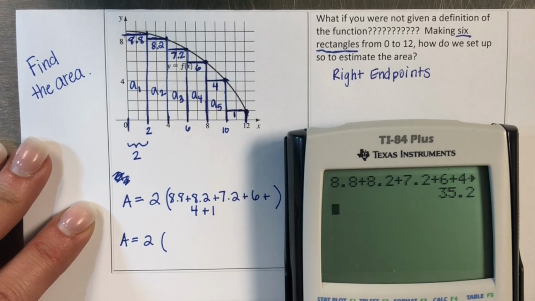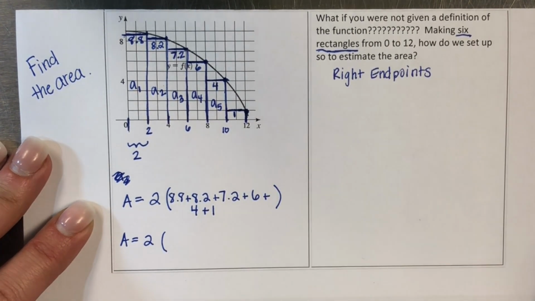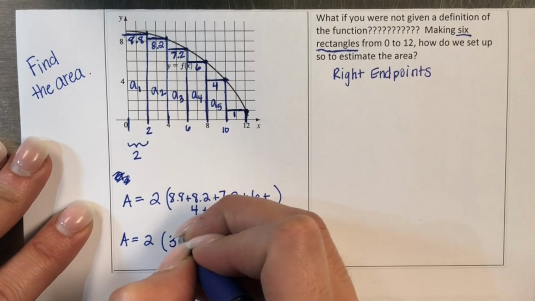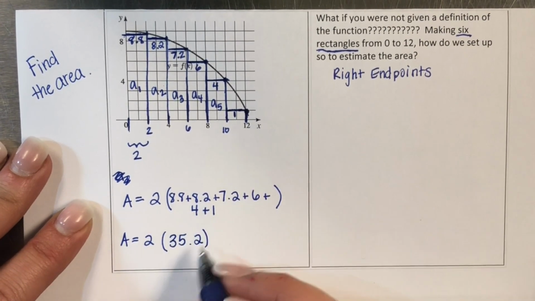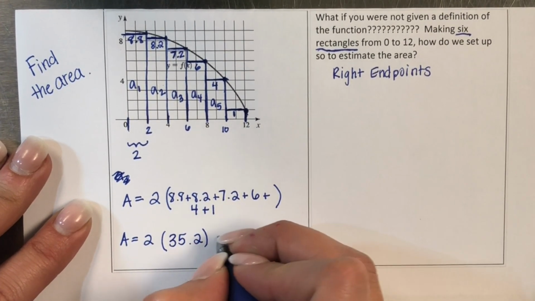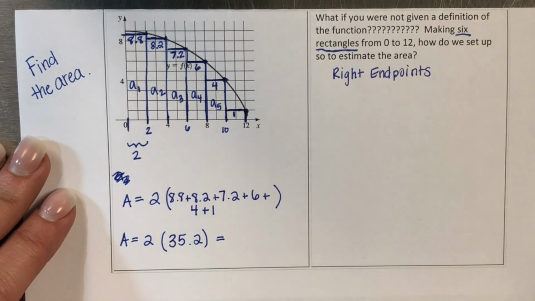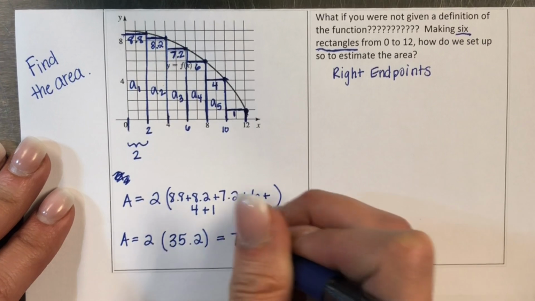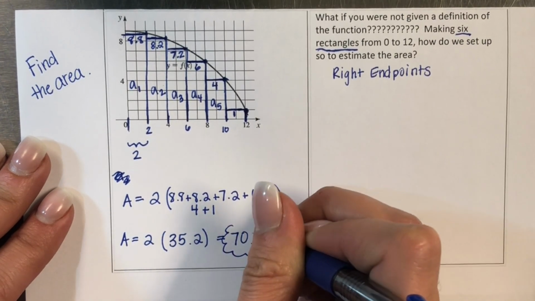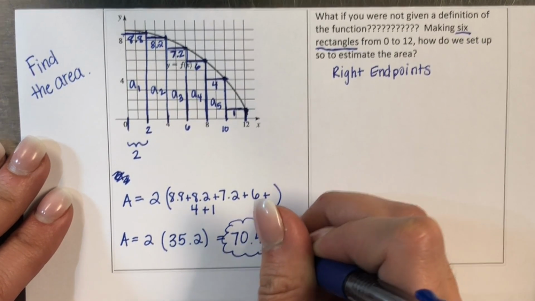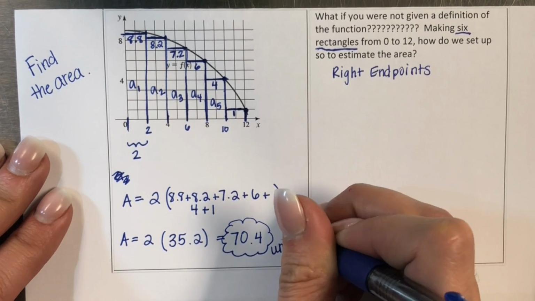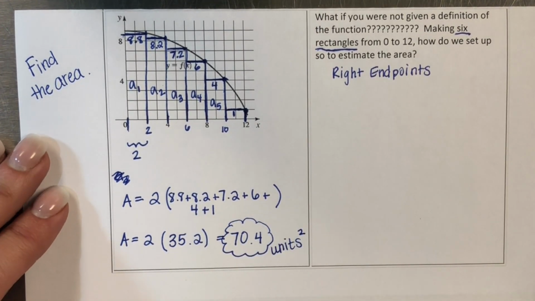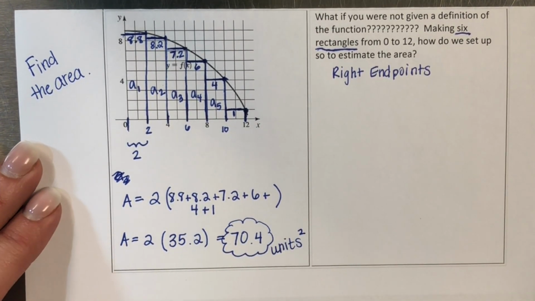All right, that gives us 35.2, and we multiply that times 2. All right, 35.2 times 2 should give you 70.4. All right, and that is our estimate, units squared, of the area under that curve.